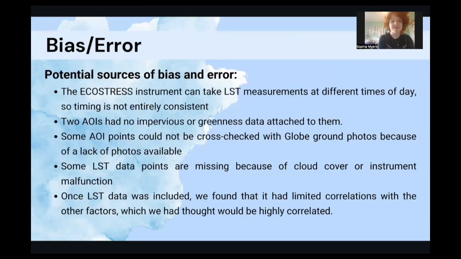There are several potential sources of error in our project that may have affected our final correlations. The ECOSTRESS instrument takes LST measurements at different times of day, so the timing for each data point was not consistent. 2 AOIs lacked impervious and greenness data, and some AOI points did not have corresponding ground photos on Globe Observer, preventing us from cross-checking them.